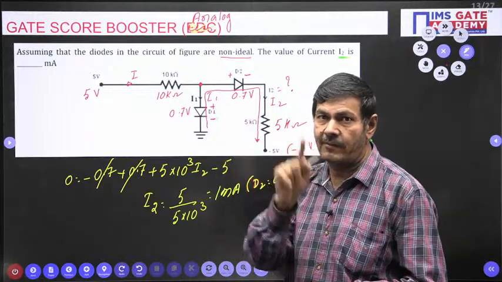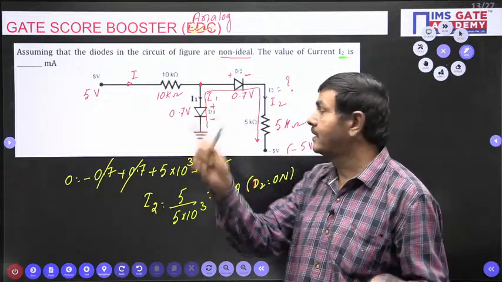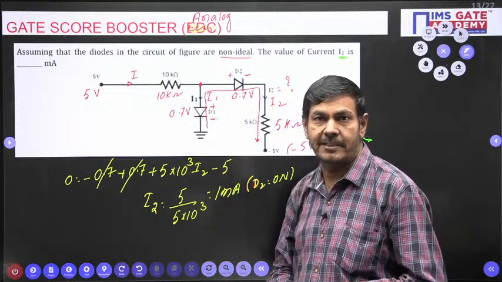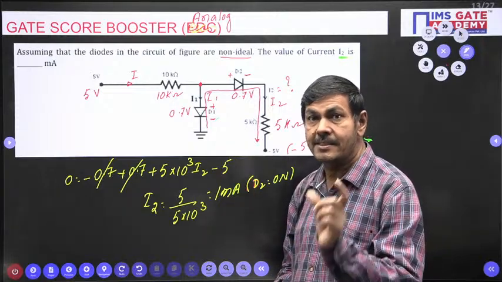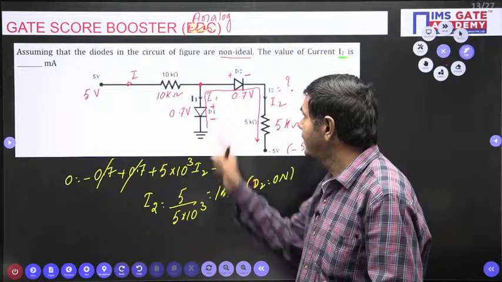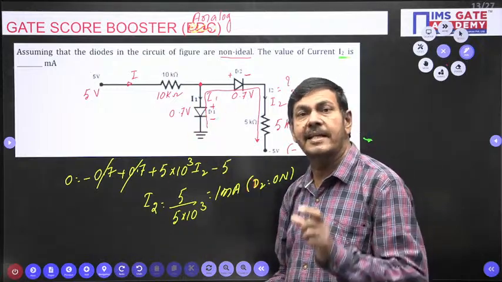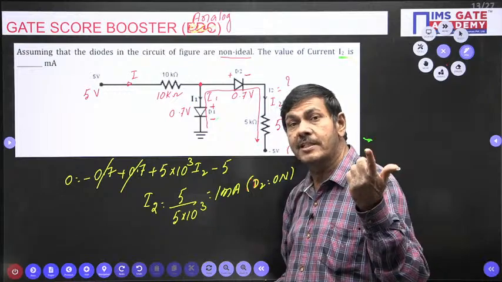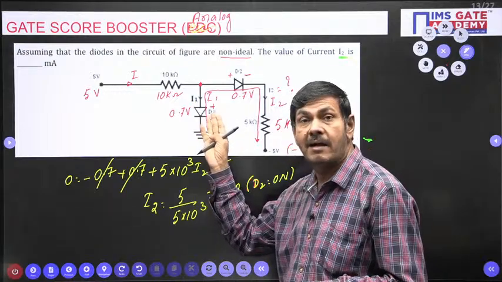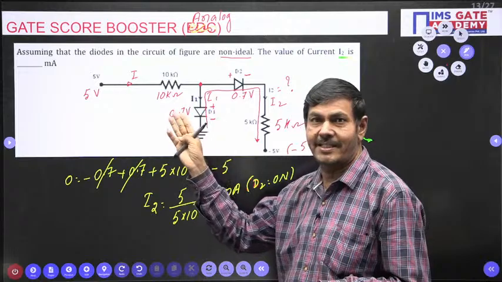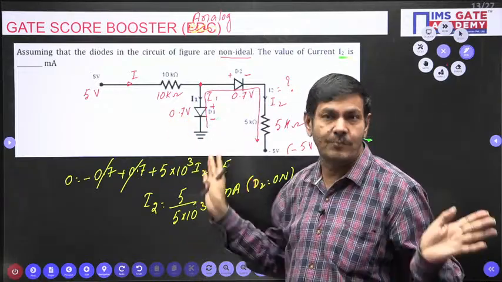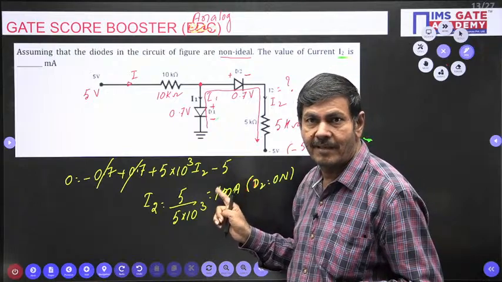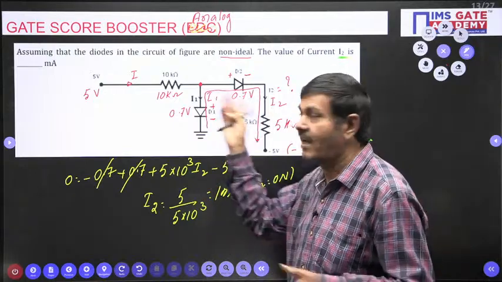If I get I1 as a positive value, we can say this diode is also on. Then I2 can be taken as 1 milliampere only. In case I1 is a negative value, what can we say? Diode D1 is off only. It is not in the on state. Our assumption is wrong, we can say. Then I2 is not correct, because both are not on.